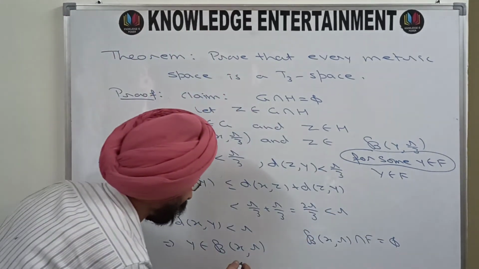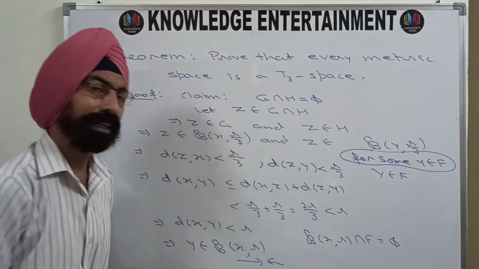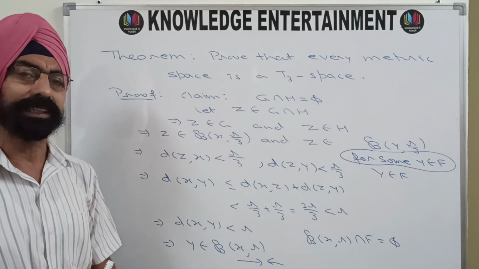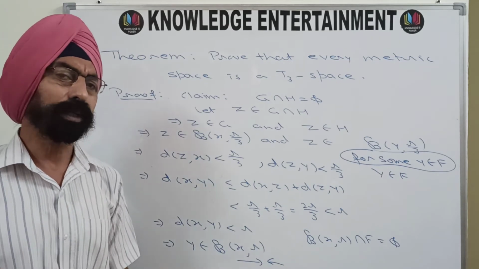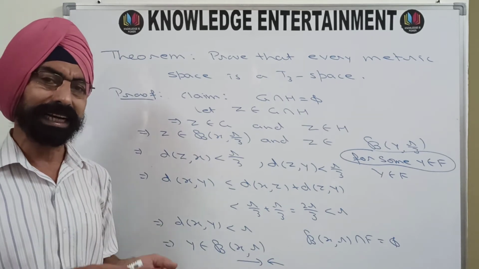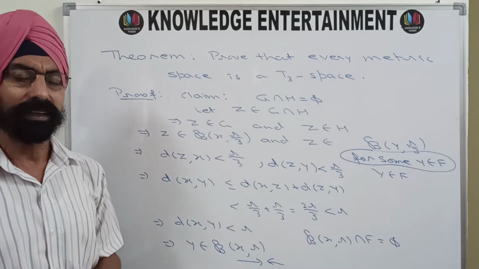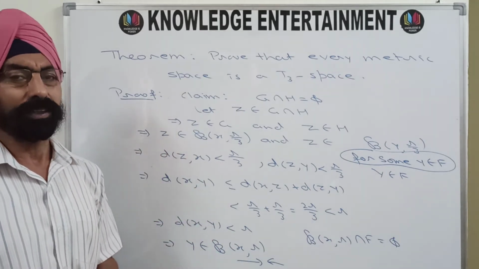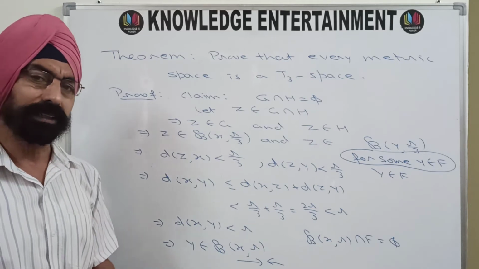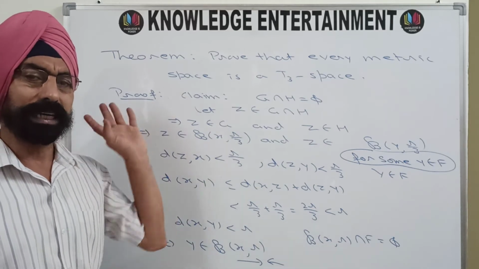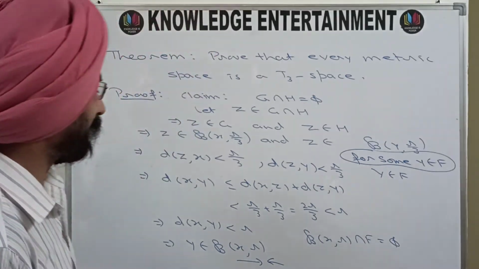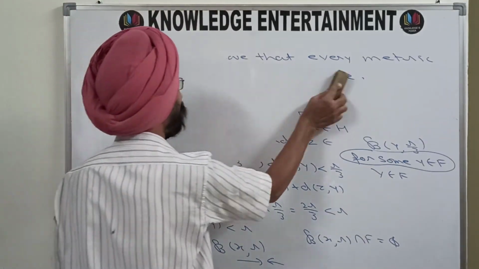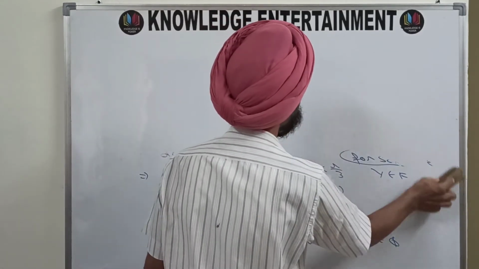So we arrive at a contradiction, and this contradiction will prove that the intersection of the sets G and H is phi. That means you have obtained two open sets G and H, G containing x, H containing the closed set F, and their intersection is phi. That makes the metric space regular. It was already T1, I have told you twice earlier. So T1 plus regular means it is a T3 space. So every metric space is a T3 space.